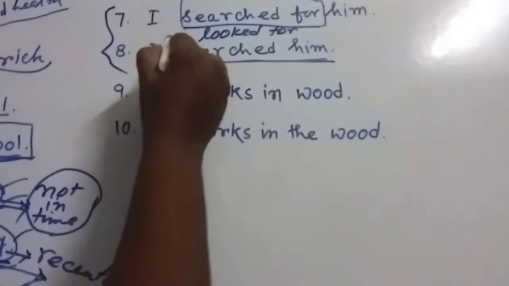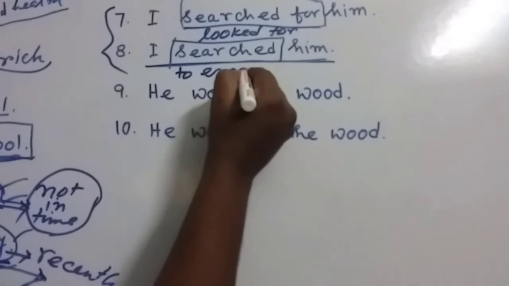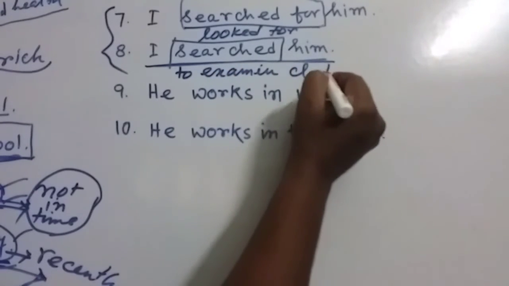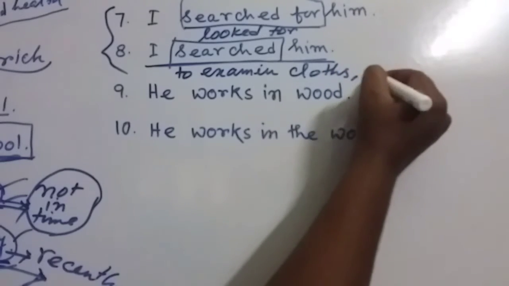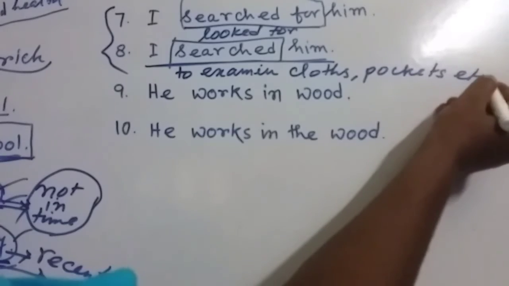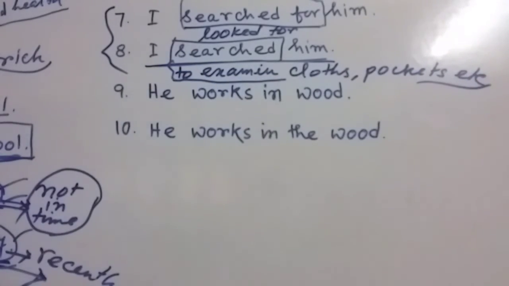Here "search" means to examine clothes, pockets, etc. That means this activity is done by the police. You know, my dear friends, if a thief is caught, the police search him.